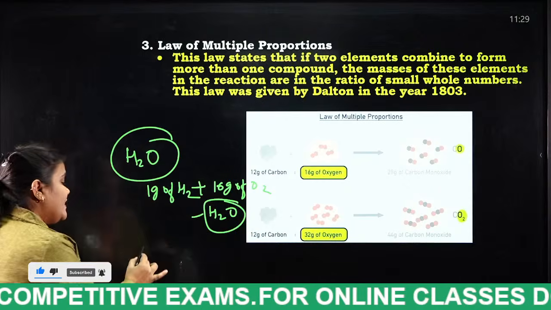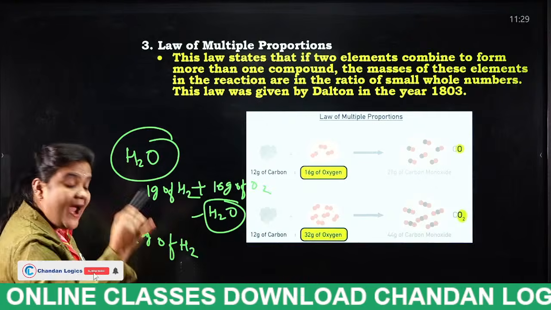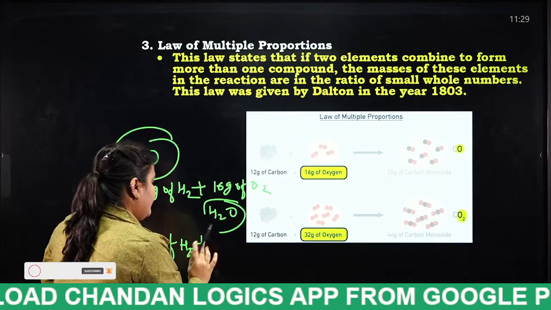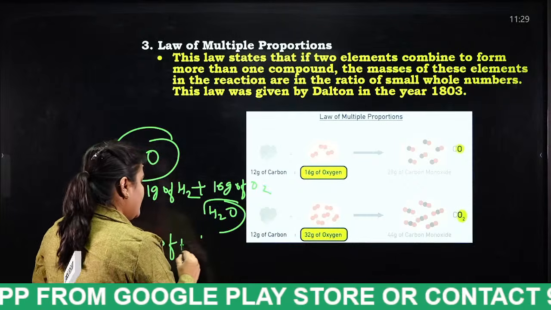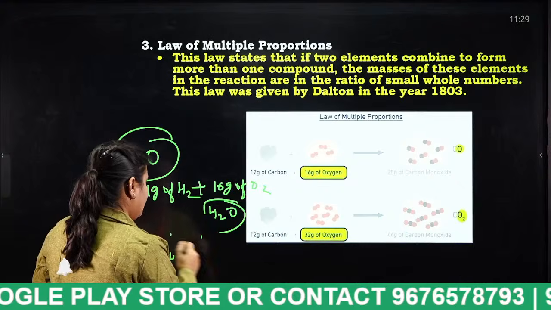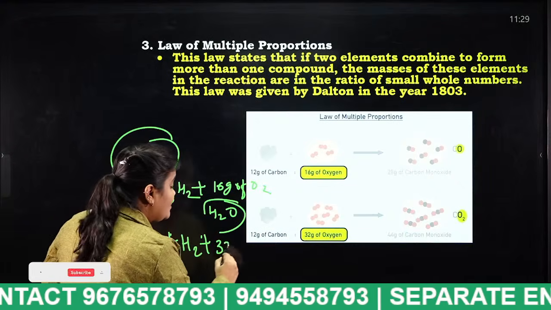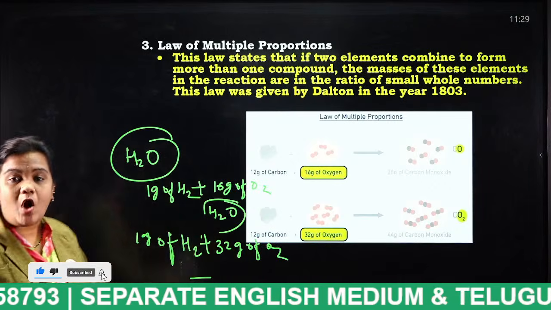Now listen, if 1 gram of hydrogen is mixing with 32 grams of oxygen, do you get the same compound, students?